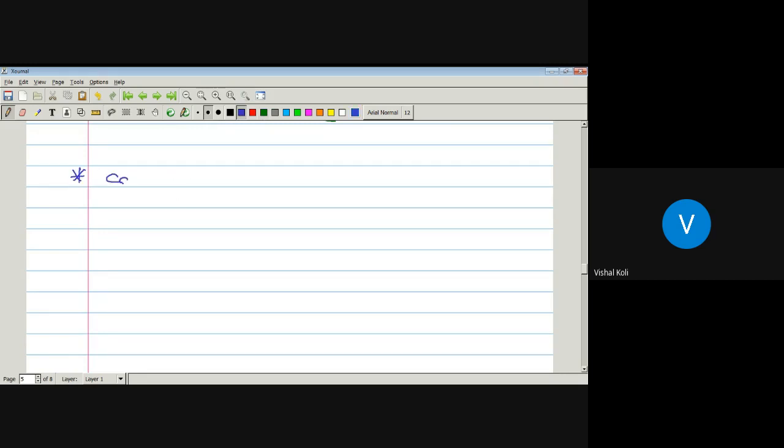Consider the poset A with elements 1, 2, 3, 4, 6, 9, 12, 18, 36.